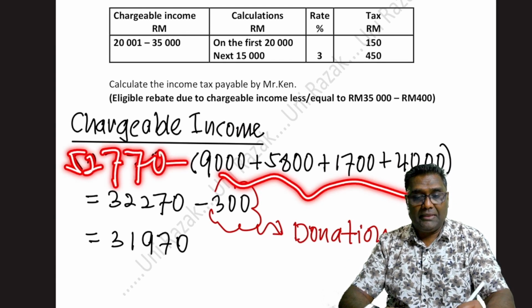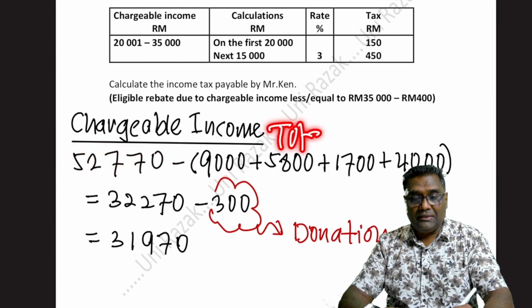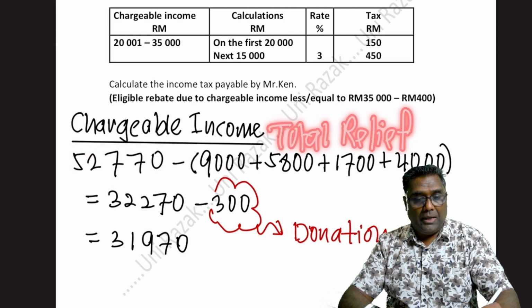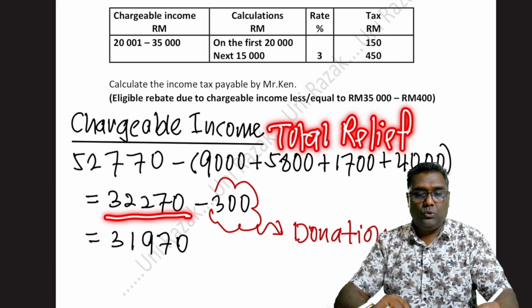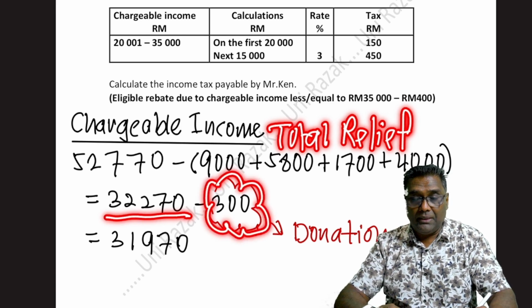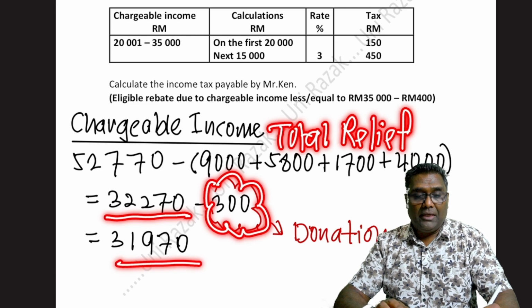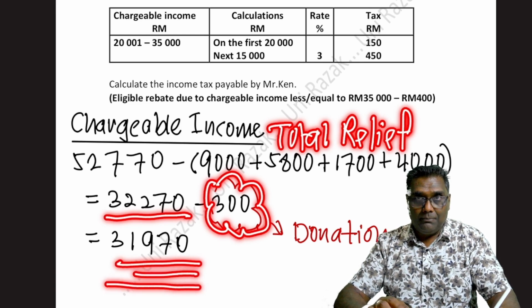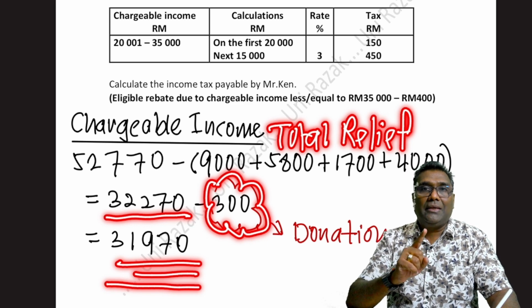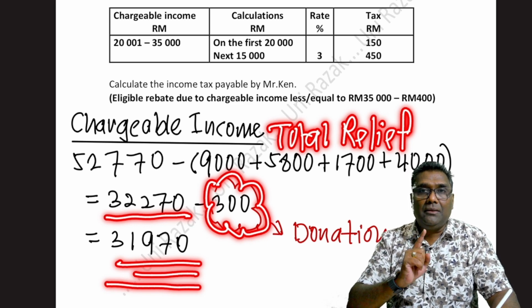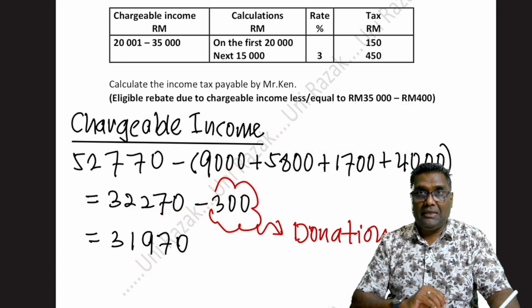52,770 minus total tax relief. This is the relief. Alright, so you dapat 32,270. Then you go and minus off the donation. Remember, minus off that, you get your chargeable income. Dah dapat chargeable income. What does that mean? Now I can calculate my income tax to be paid for Mr. Ken. So chargeable income dah ada.